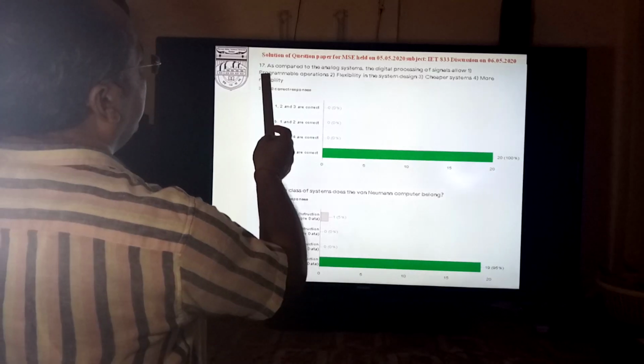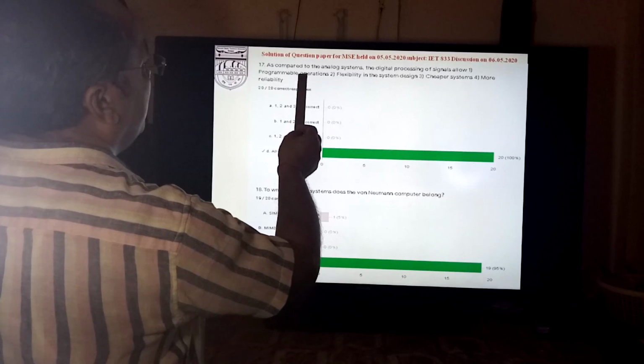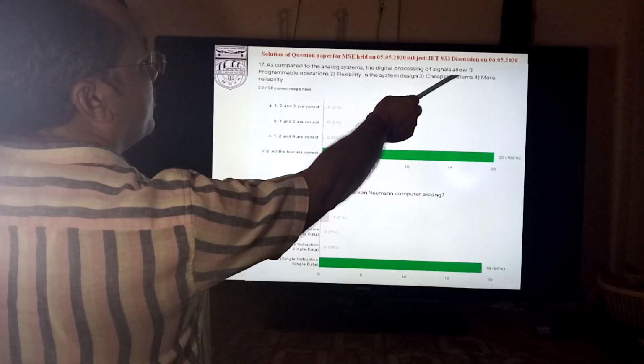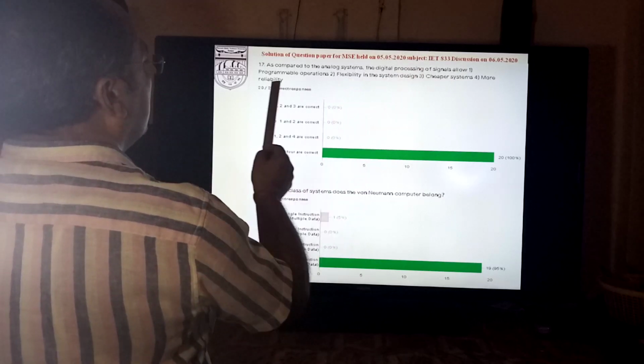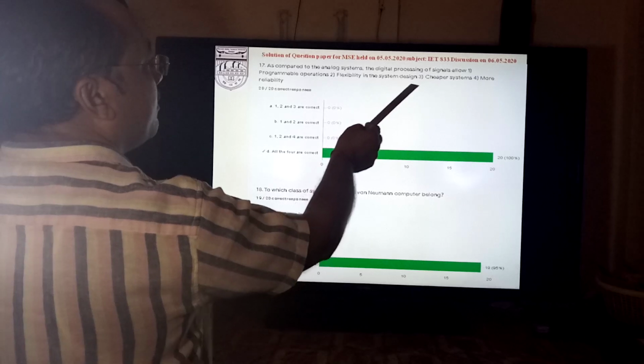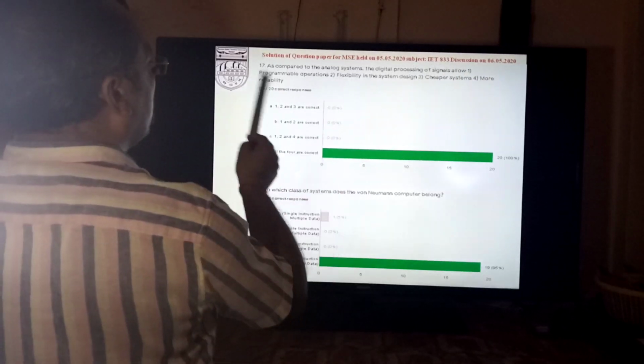Similarly, consider the question: as compared to the analog system, digital processing of the signal allows programmable operations, flexibility in the system design, cheaper system, more reliability.